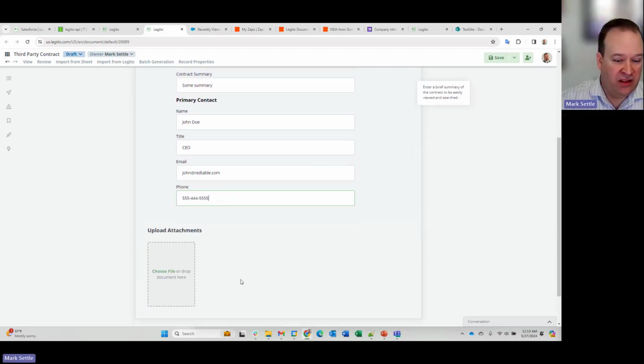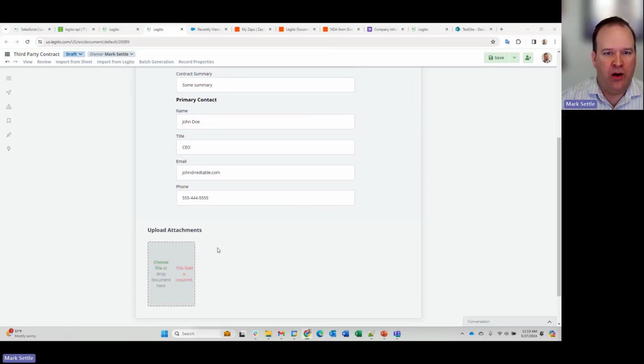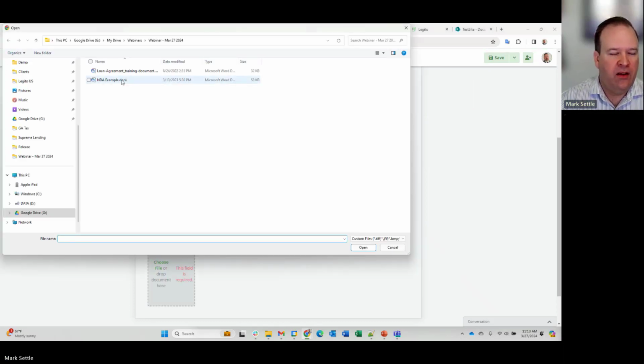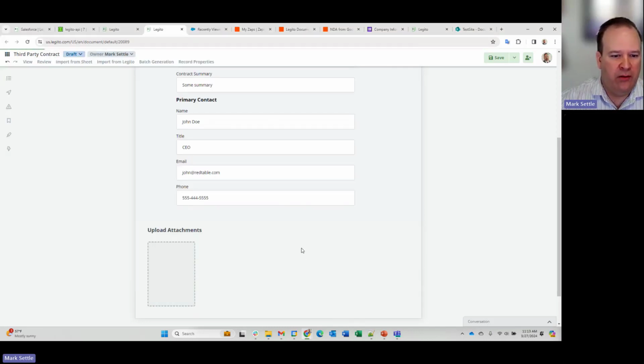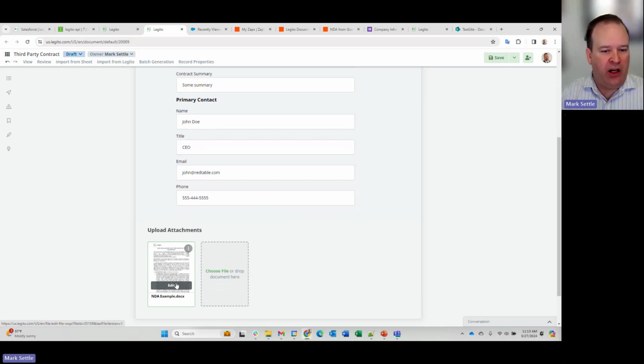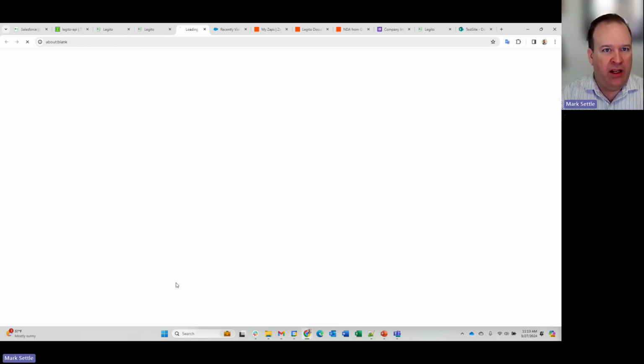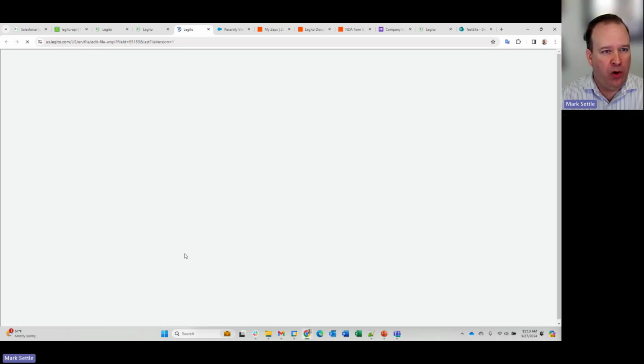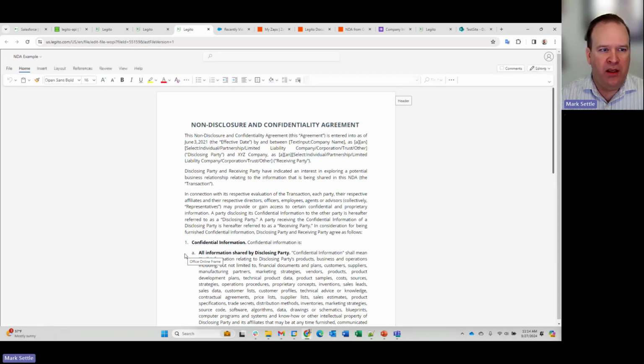what we can do here is this is set up to be able to allow for uploading attachments. So what I'll do is I'll go ahead and grab a file. And I'm just going to use this NDA as an example here. Open it up. And that's going to attach that file. Now, you've always been able to attach files. The difference here with the Office for Web integration is you can see here, even as the attachment, I've got an edit link. So I can actually click that edit link and open this up, and it will open up inside of Legito in Word for Web. So I can actually make some updates or changes to this if I want to.